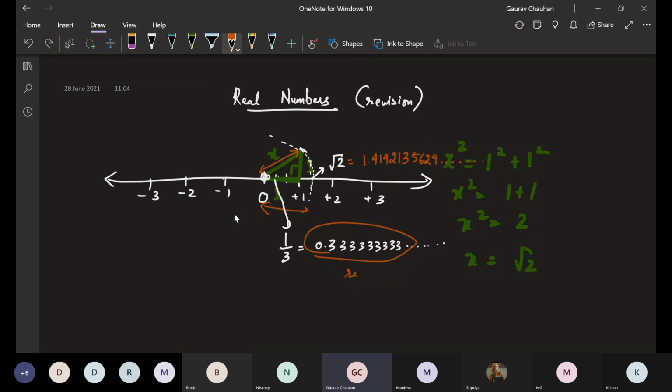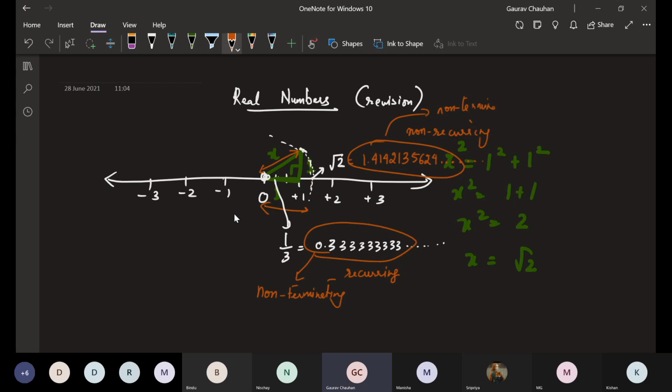So we call this one recurring and this one non-recurring. Both are not ending, so this is also non-terminating and this is also non-terminating. That is common in both.